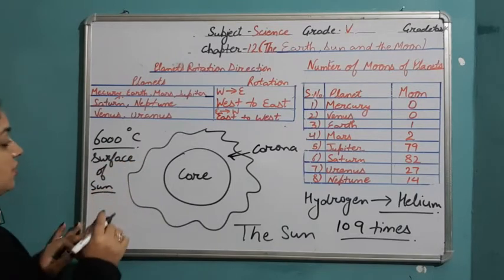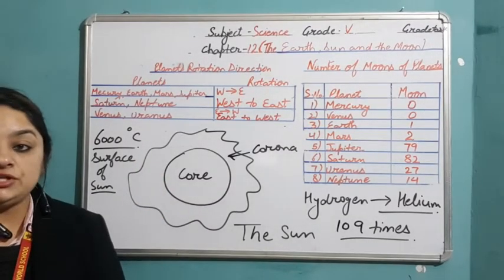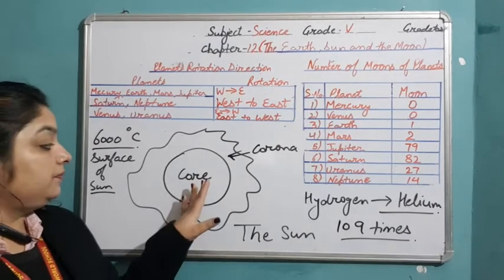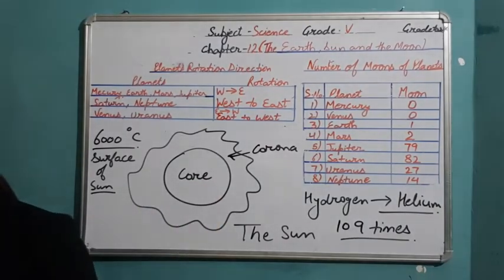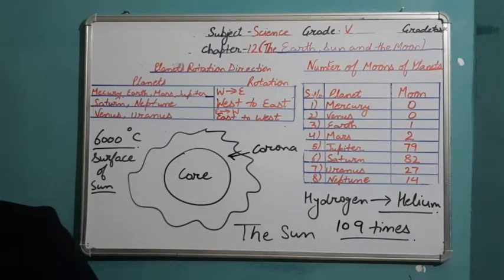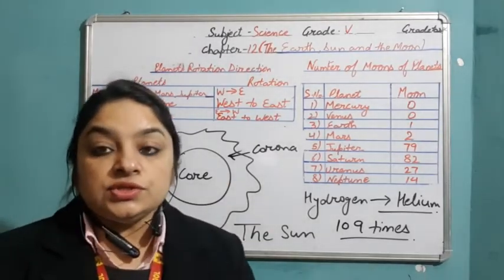The temperature on the surface of the Sun is 6000 degrees Celsius, and the temperature on the inner side of the core is 13 lakh 92,000 degrees Celsius.